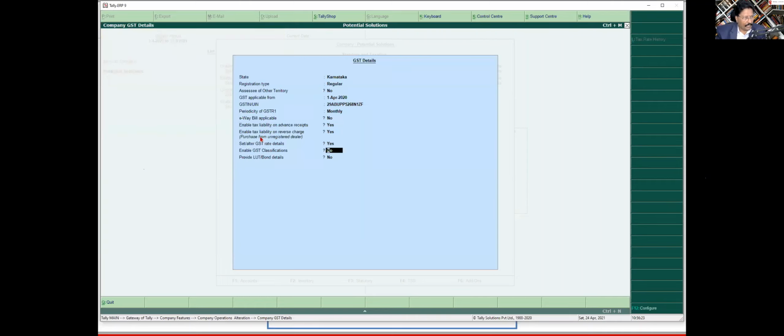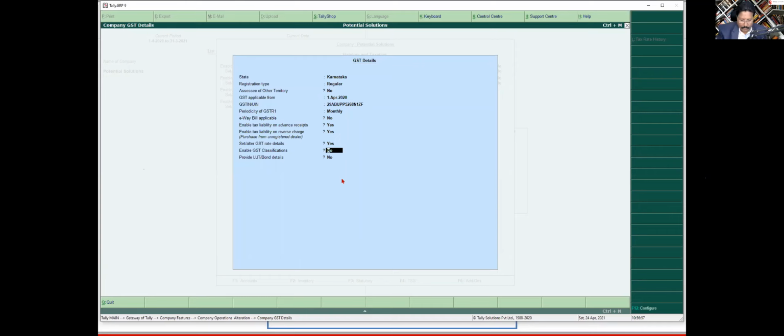So what I've done now, okay, in case you are using LUT and bond, we will use GST classification. Currently I'm not going to touch this and confuse you, maybe at the end. GST classification is really not required, this is basically for an advanced user. I don't want to cover this and confuse you. I want to make it very simple initially.